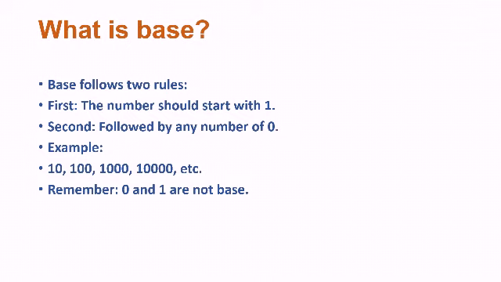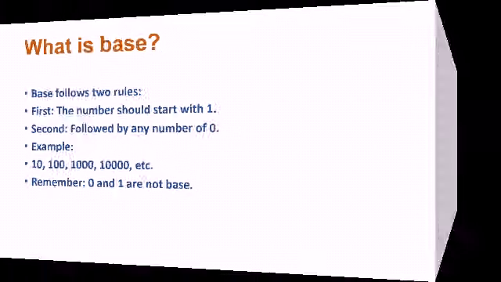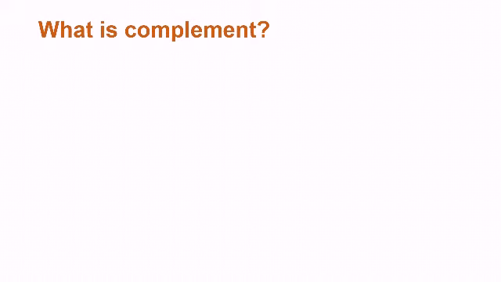See, this number is a base because it starts with 1 and is followed by 0. Then 100 is also a base because it starts with 1 and is followed by 00. Next one, 1000 is also a base because it starts with 1 and is followed by 000. But remember one thing, 0 and 1 are not bases.